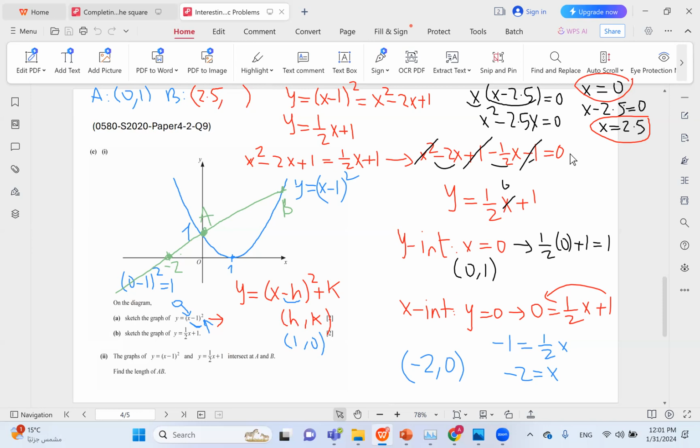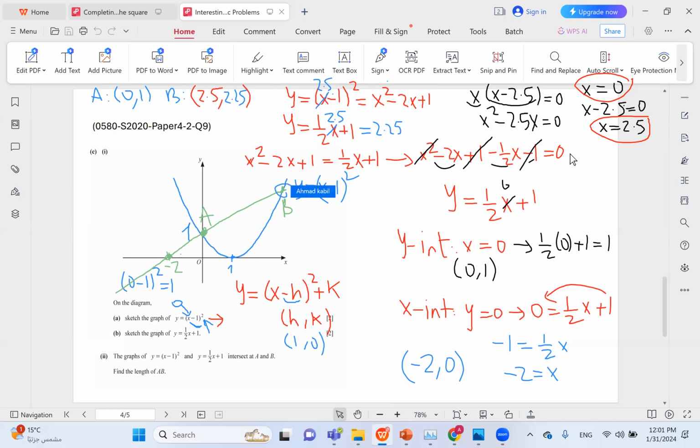So if you plug it here, for example, if you put 2.5 here, 2.5 times half is 1.25, and then you add 1, so you get 2.25. You just plug it in, or you could have plugged it here as well. So 2.5 minus 1, that is 1.5, and if you square, you still get 2.25. So this is the point B, which we have on the graph here.